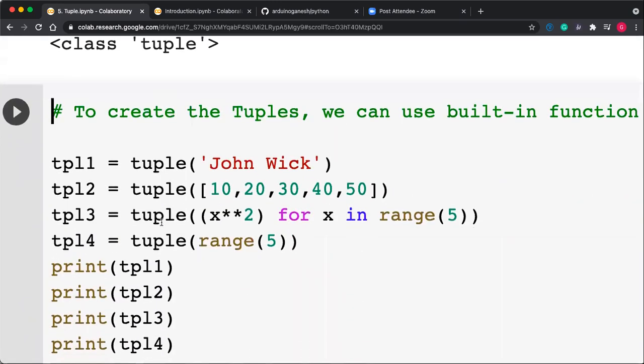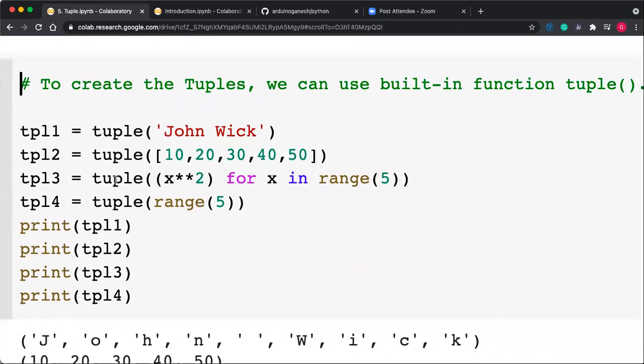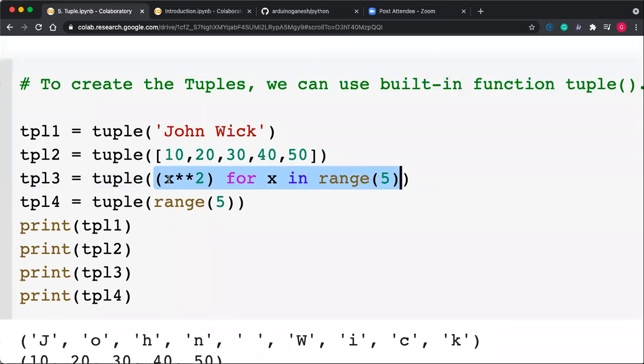It is a tuple. To create a tuple, we can use the built-in function tuple, like tuple of John Wick. Or if a list is already there and you want to convert that list into a tuple, you can use it. This is a comprehension: for every value of x in range 5, x is iterated from 0 to 4, and for every value of x, it takes x raised to 2.